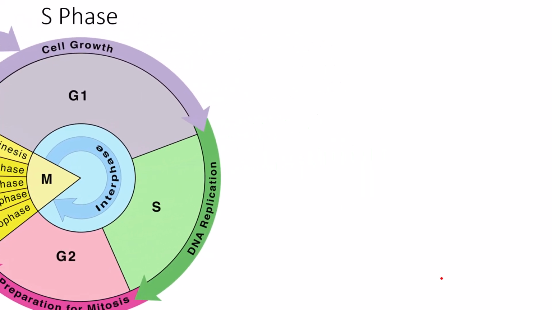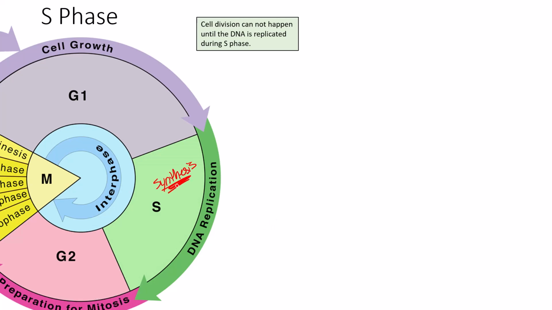If we focus on the S phase, which happens to be right in the middle, and one of the IB understandings for this video, cell division cannot happen until the DNA is replicated during S phase. We know that S stands for synthesis, and this is the portion of the cell cycle in which DNA replication takes place. The cell is not able to travel the entire cell cycle and divide itself unless the DNA is replicated first. That DNA replication takes place during this S phase.